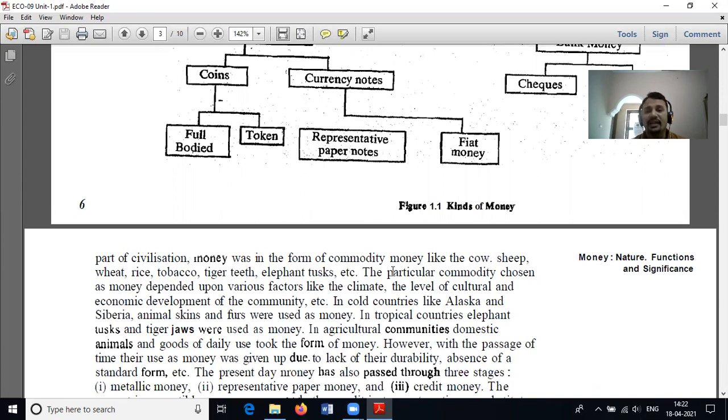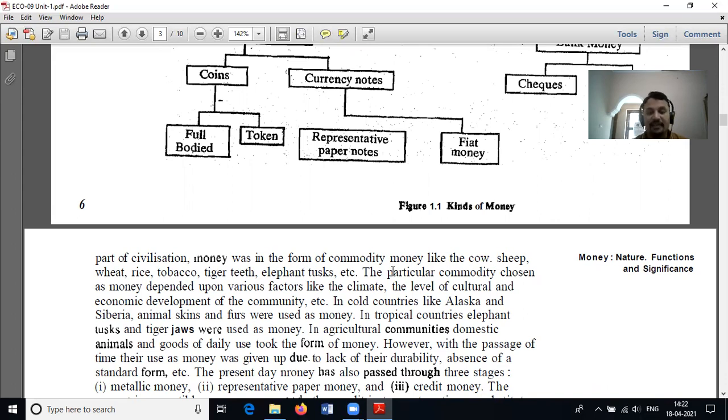In cold countries like Alaska and Siberia, animal skins and furs were used as money because they had plenty of these types of animals. In tropical countries, they used elephant tusks and tiger jaws as money.